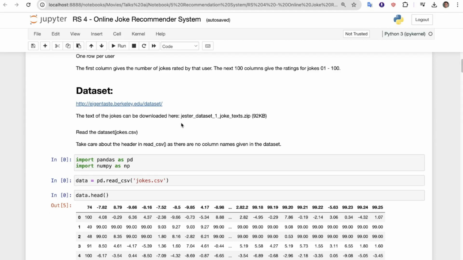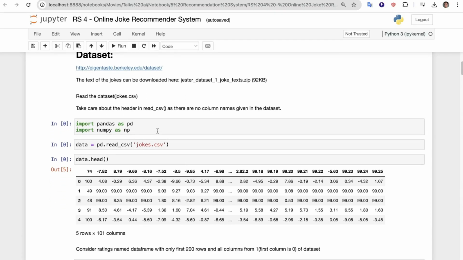We'll be using two data sets in this. There are links as well, but I'll provide the data sets in the description for your convenience. The text of the jokes can be downloaded here, and then we read the data set. So let's start our processing.